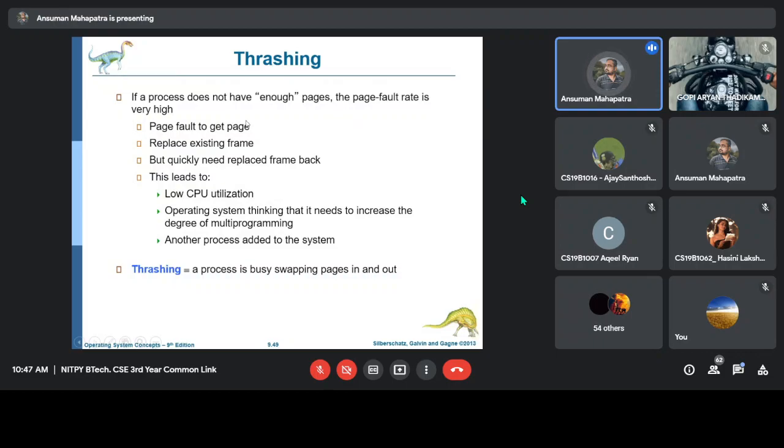After that the page faults will increase again, because more programs came into the RAM, so the number of frames allocated for each process will decrease again. So this is called thrashing. Thrashing means a process is busy swapping in and swapping out pages.